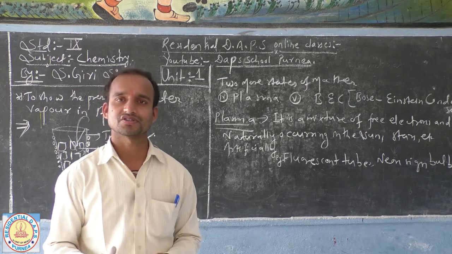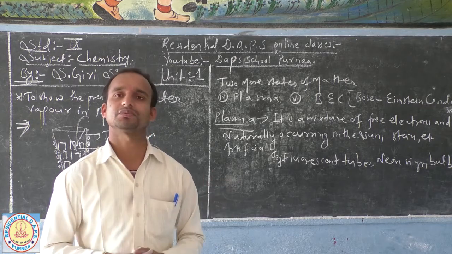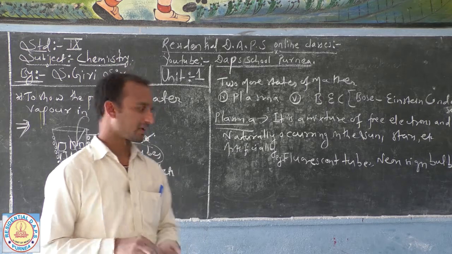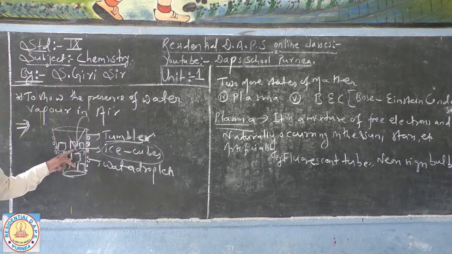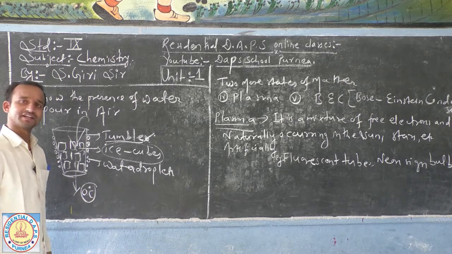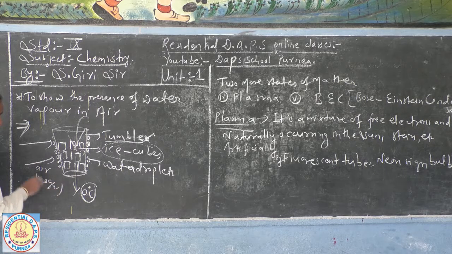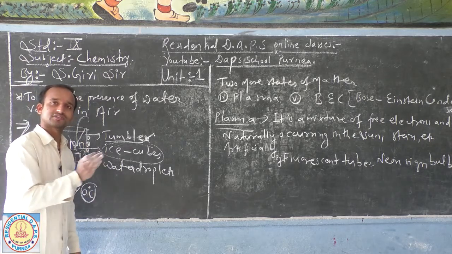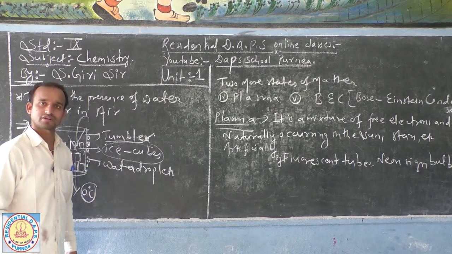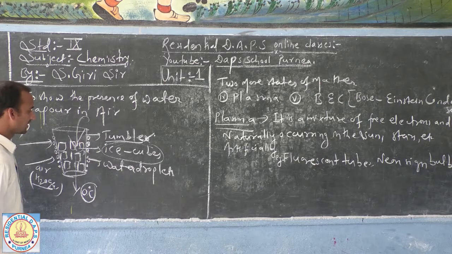Now it is time to know why tiny water droplets are forming on the surface of the tumbler. Where did they come from? Because the tumbler contains ice, the temperature here is least, nearly 0 degree C, isn't it? Now the air that strikes the tumbler contains H2O gas, water molecules, water vapor. When it strikes the outer surface of the tumbler from all four sides, then what happens?